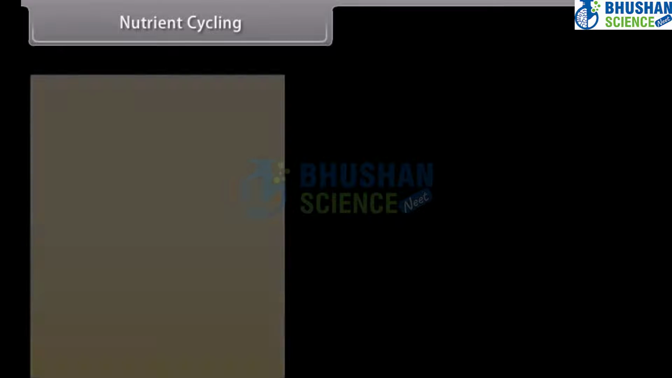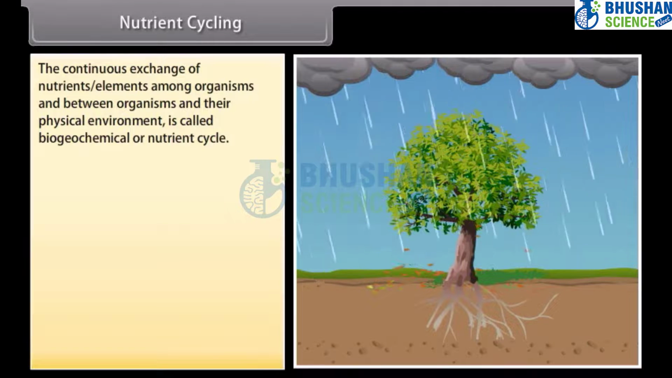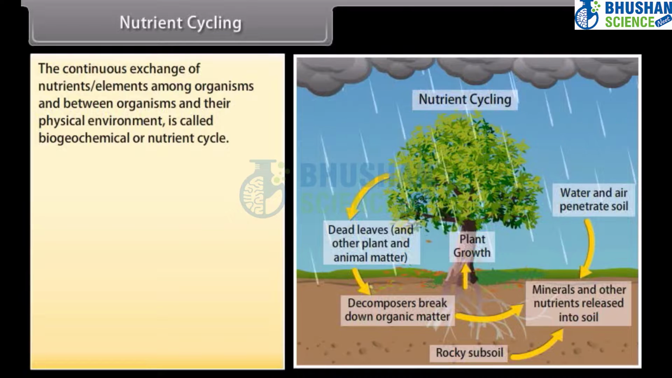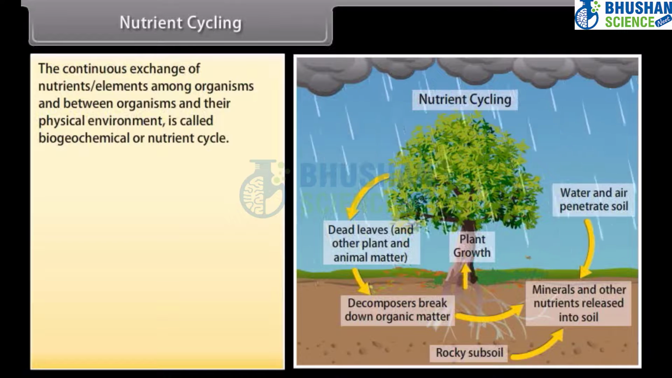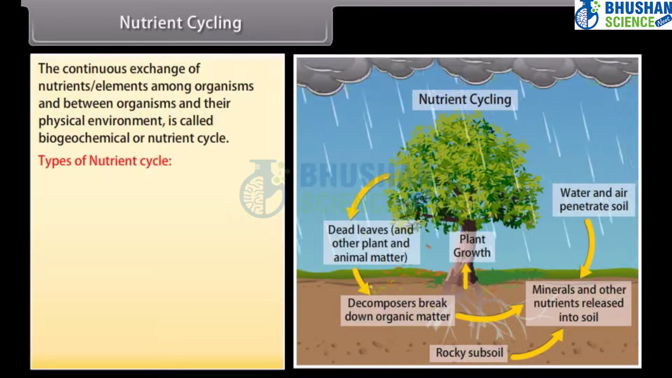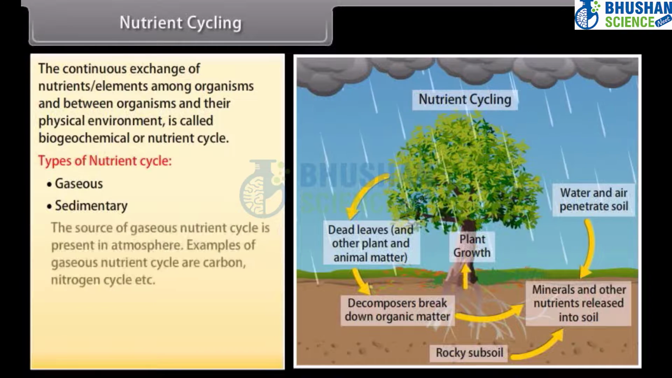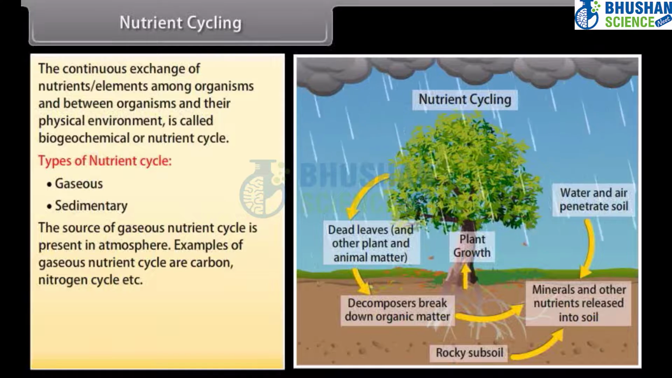Nutrient cycling. The continuous exchange of nutrients, elements among organisms and between organisms and their physical environment is called biogeochemical or nutrient cycle. Types of nutrient cycle: gaseous, sedimentary. The source of gaseous nutrient cycle is present in atmosphere.